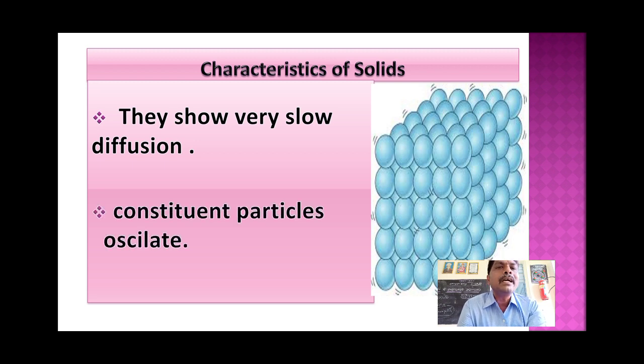And the last one is constituent particles oscillate. Constituent particles cannot move randomly, but they can oscillate in that particular place only. So these are the characteristics of solids. What is the first characteristic? Solids have definite shape, definite volume and definite mass. Second, their intermolecular space is very less. Intermolecular forces are strong. They show very slow diffusion. Constituent particles can oscillate. So these are the characteristics of solids.